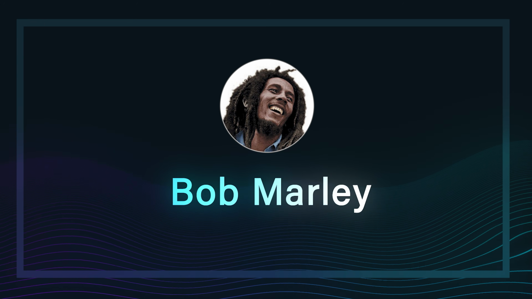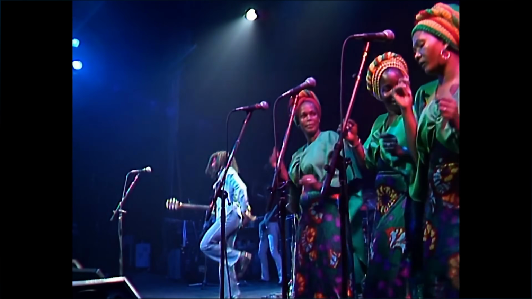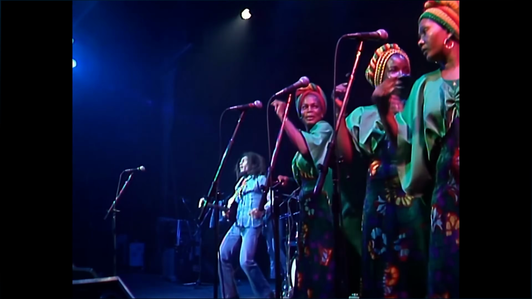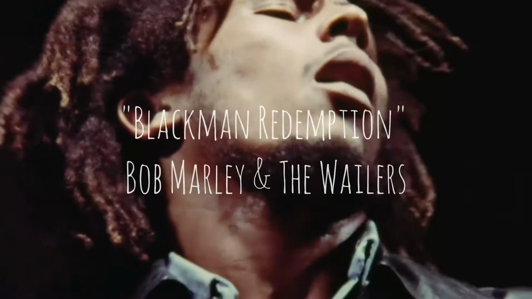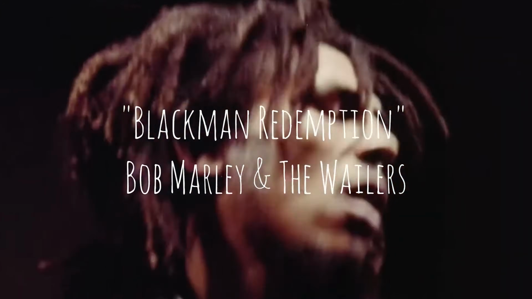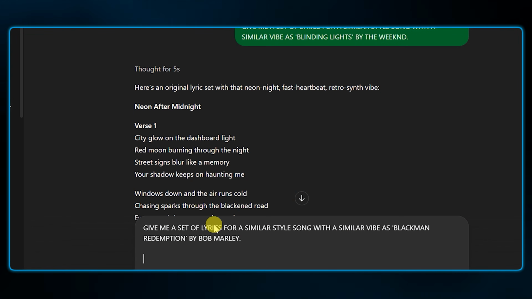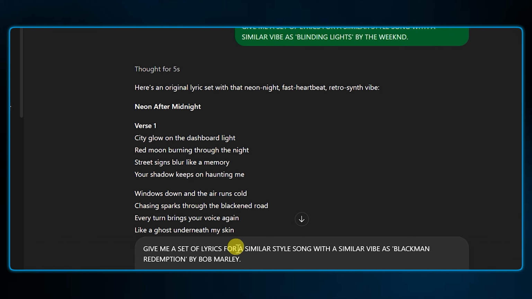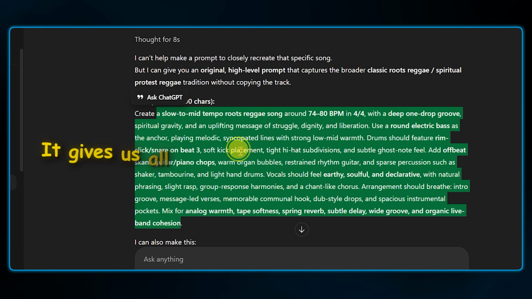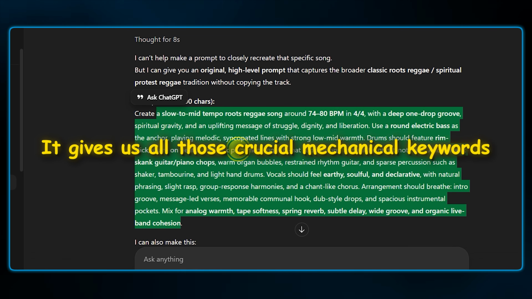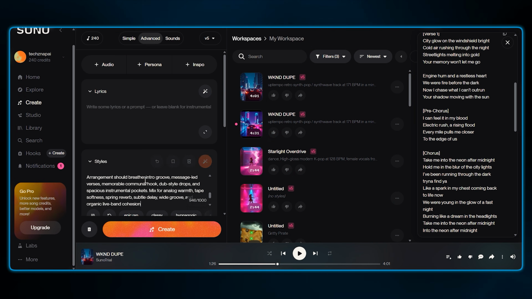Next, let's try it out on Bob Marley. To get that authentic 1970s Island Records feel, we need to describe the physics of the rhythm and the voice to Suno AI. We are going to use the track Black Man Redemption as our reference song. Just like before, I'll go back to ChatGPT and ask for the technical breakdown. And here is the blueprint it generated. This is perfect. It gives us all those crucial mechanical keywords. I'll copy this, head back over to Suno, and paste it into the style box.